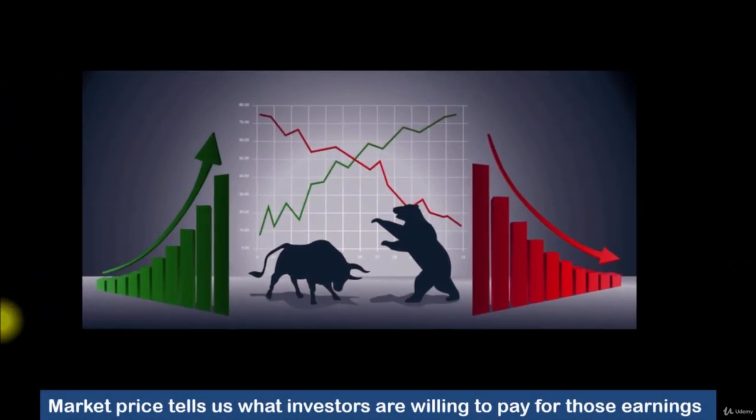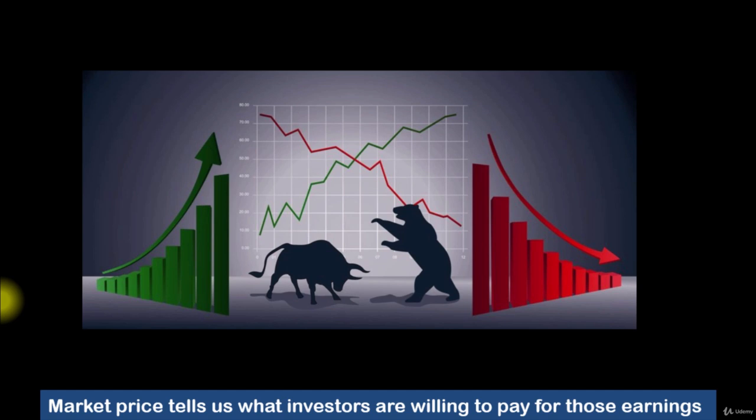So the next question on our mind is, how do we know how much these investors are willing to pay to have ownership of the company given the company's current net asset value or book value? This can be very easily determined by the market price. The market price tells us right now what investors out there are thinking.